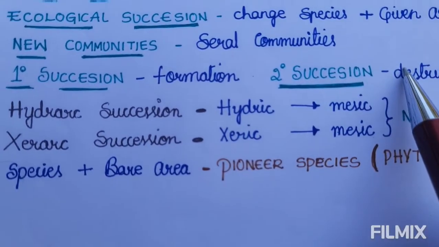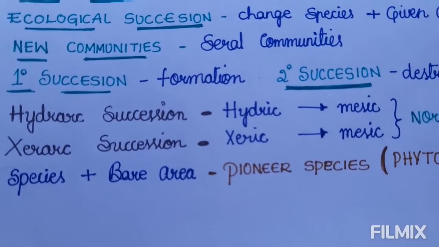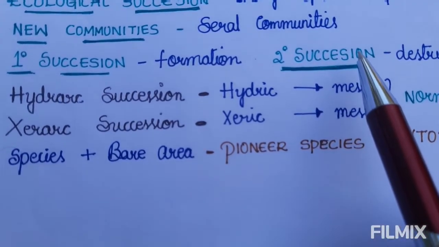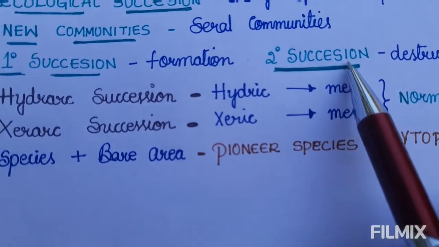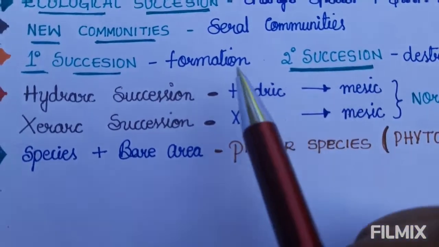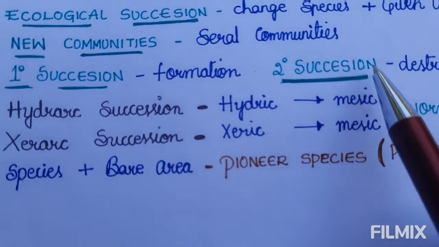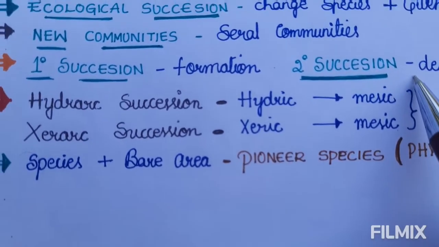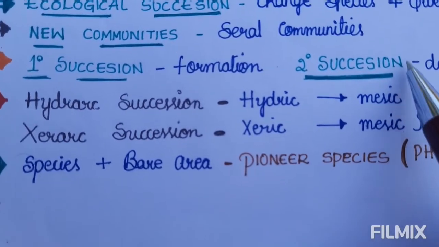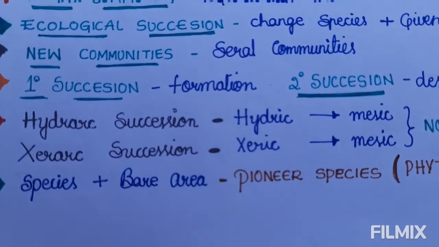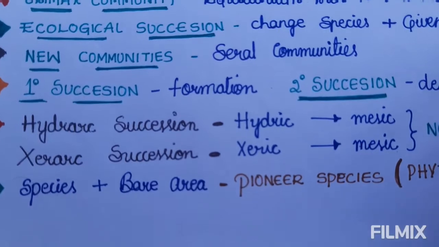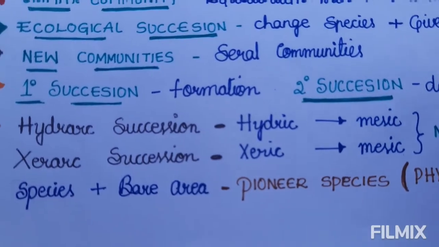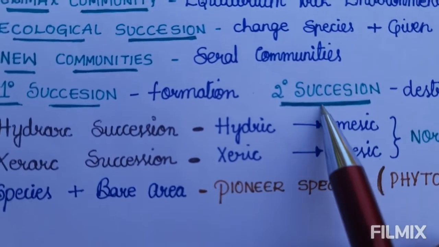Cutting of plants or trees for our daily needs, for the construction of houses and many things, is secondary succession. When there is secondary succession, there will be global warming. When there are no trees, there will be more global warming. That means the heat will be more on the earth, many organisms will die, and there will be uncontrolled rains, droughts, etc., where many disasters will occur.